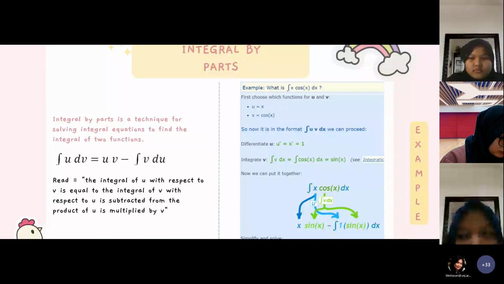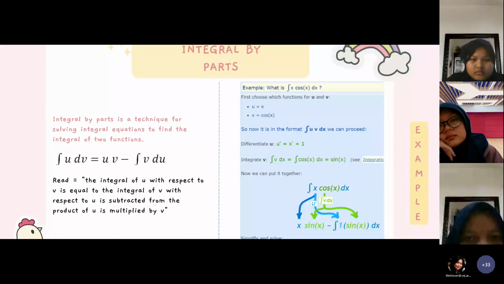Integral by parts. Integral by parts is a technique for solving integral equations to find the integral of two functions. The formula is like this: the integral of u with respect to v is equal to the product of u multiplied by v, subtracted by the integral of v with respect to u. For example, the solution can be seen on the screen. Okay, next.